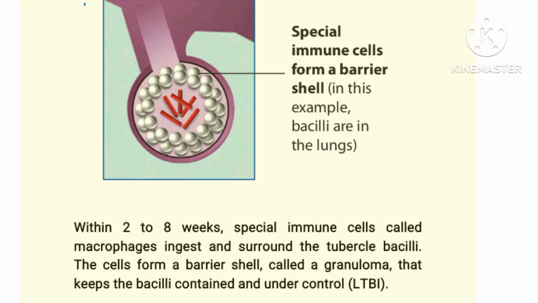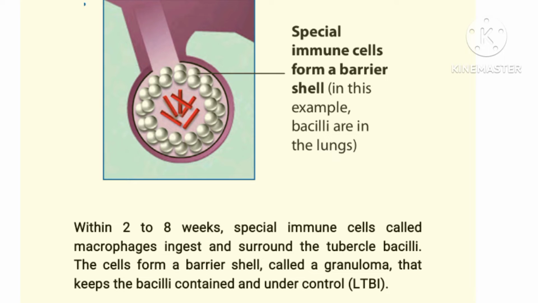But in the case of tuberculosis, it's not the same way. Tuberculosis has a way of preventing the fusion between the phagosome and the lysosome. This makes the TB evade destruction by these two organelles, thus allowing the bacilli to multiply in the macrophage.